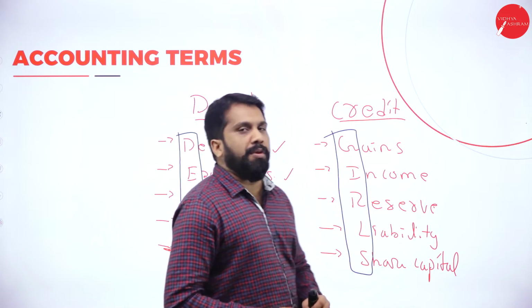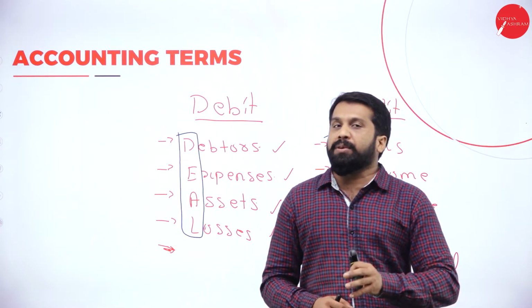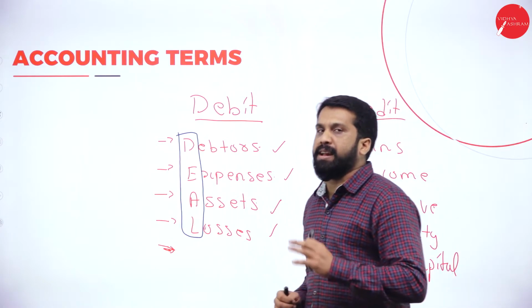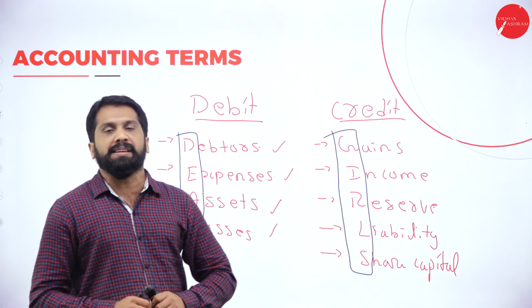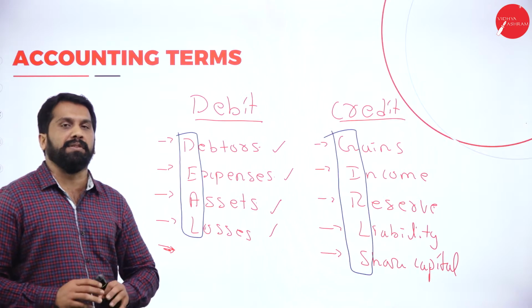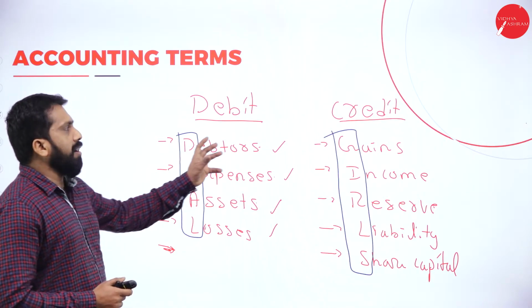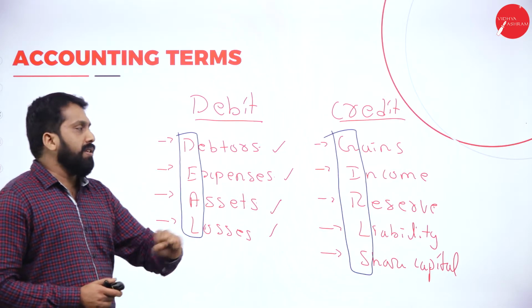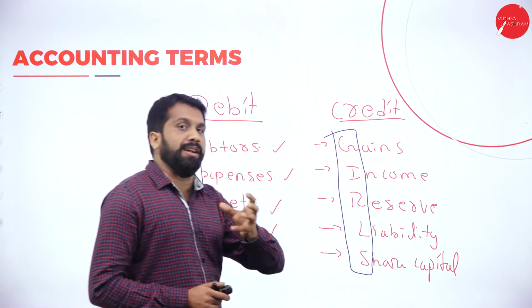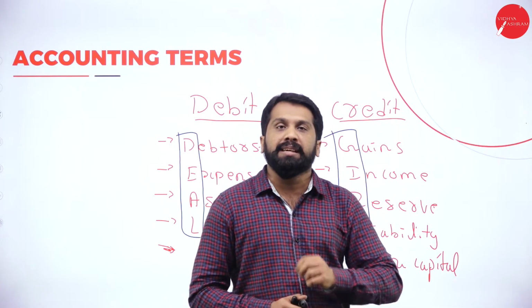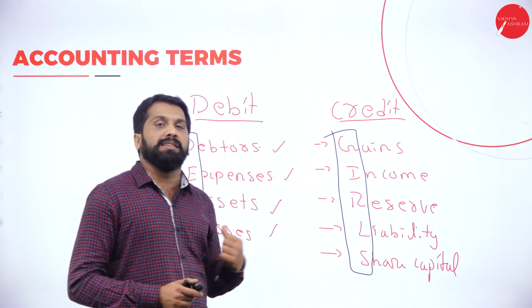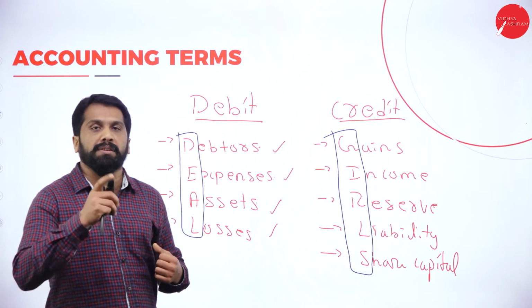Now you understood what we mean by accounting, why accounting is required, as well as that in accounting the major part is debit and credit. What do debit and credit normally stand for? Your account is debited means your account is deducted. Your account is credited means your account is added with money. Credited means it is always income for you. Debited means it is always expense for you. Remember.